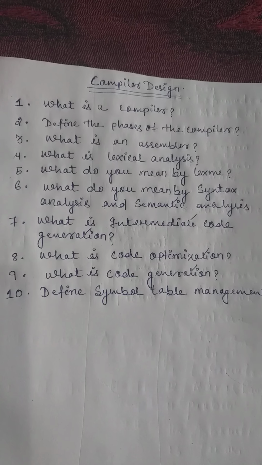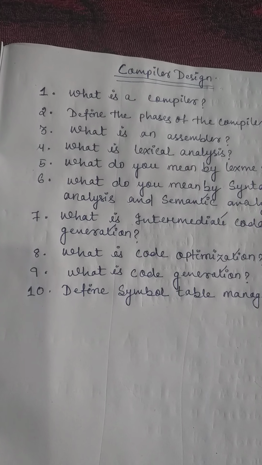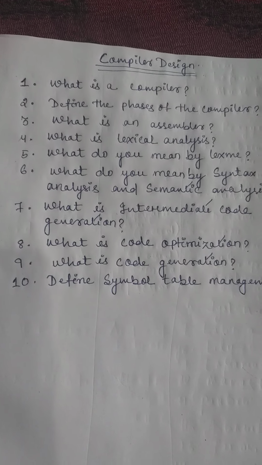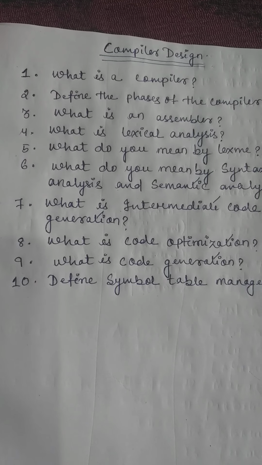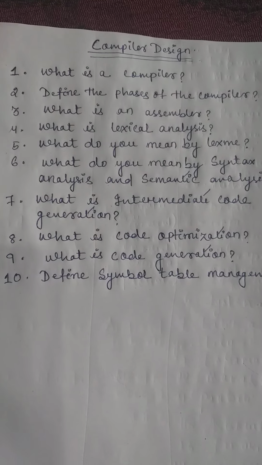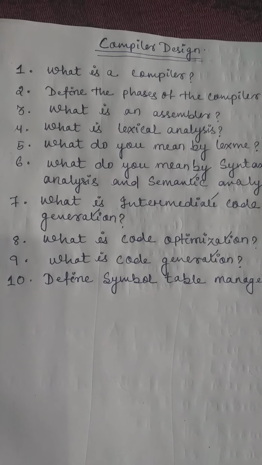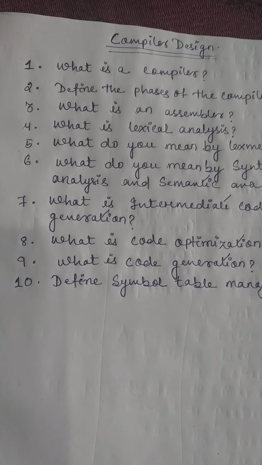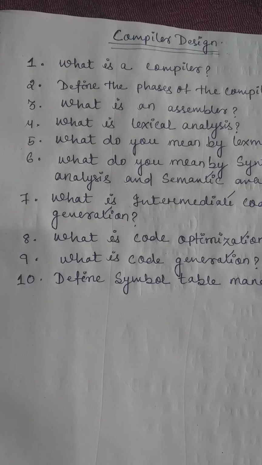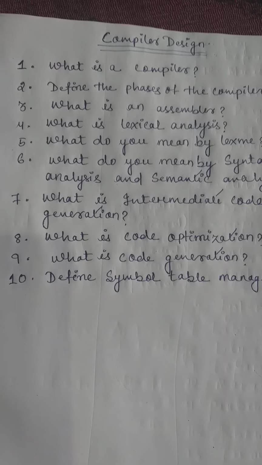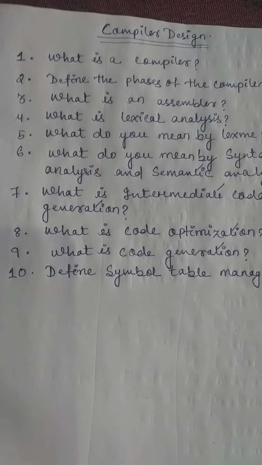Okay. Next question is, what do you mean by lexeme? From lexical analysis we get the idea that the lexeme comes out. A lexeme is a sequence of characters in the source program that is matched by the pattern of a token. Lexical analysis makes that token, and a lexeme is a sequence of characters in the source program matched by the pattern for a token.